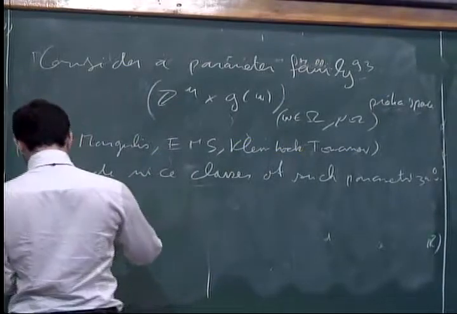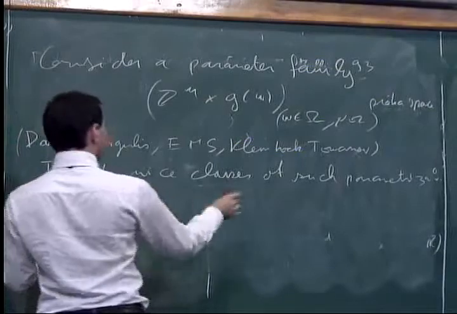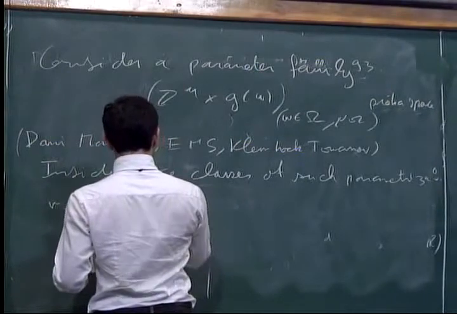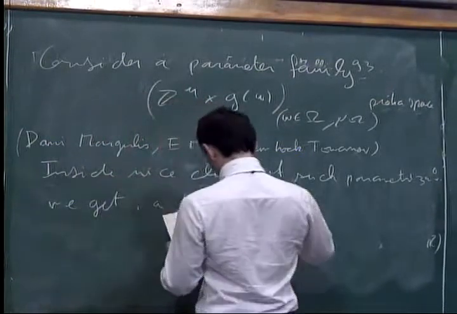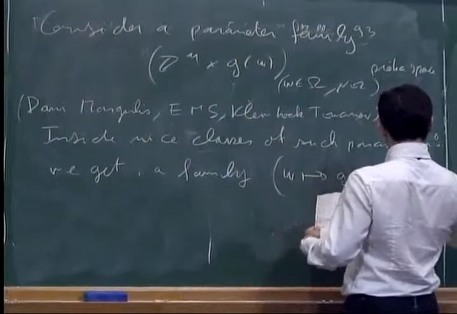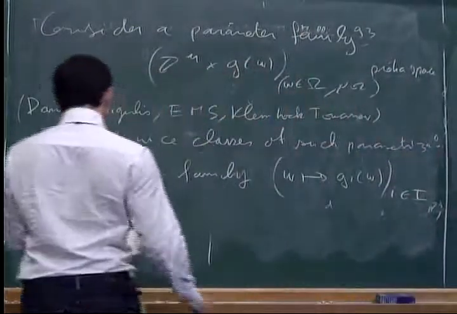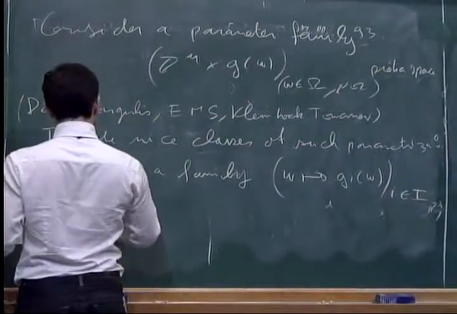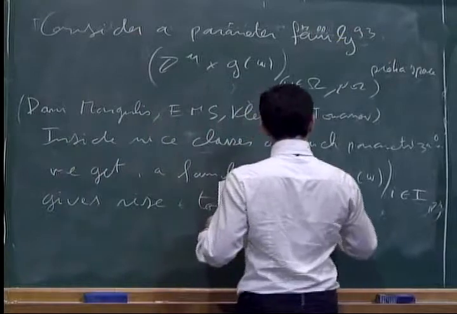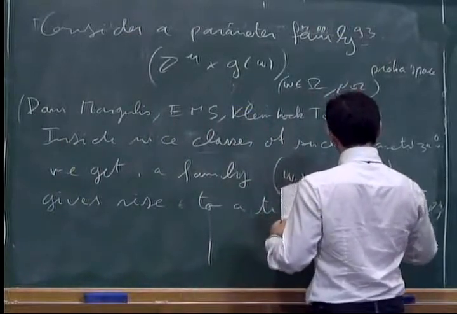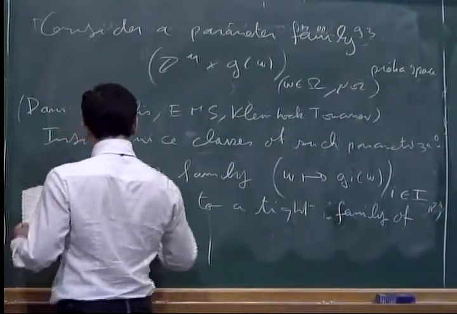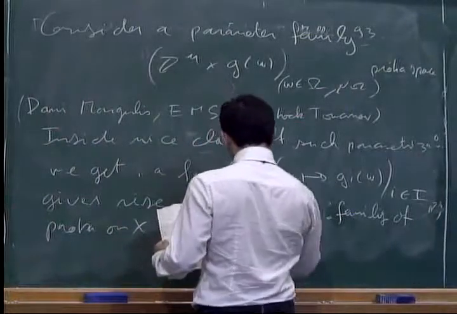So we get, if we stick to one class of parametrization, that the family of parameters I gives rise to a tight family of probability measures, I call it mu_I.